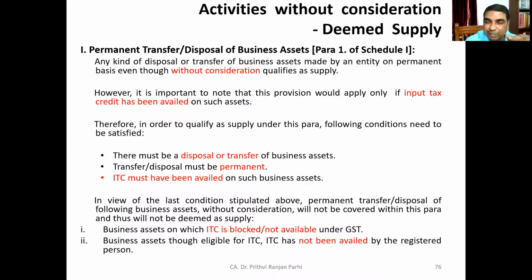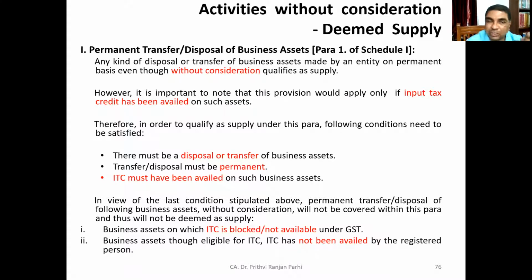But you have to remember one more thing: in case ITC, that is input tax credit, has not been availed, then it will not be treated as a supply. So it is important to note that this provision will apply only if ITC has been availed on such assets. What is the essence of this provision? The business assets transferred should be those on which ITC has been availed.